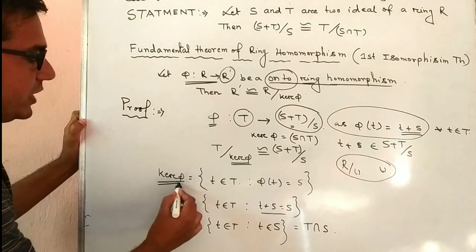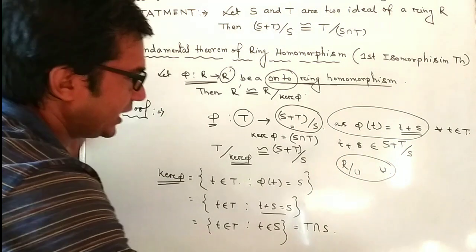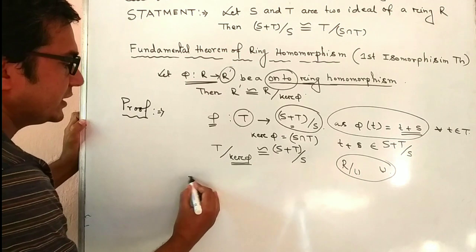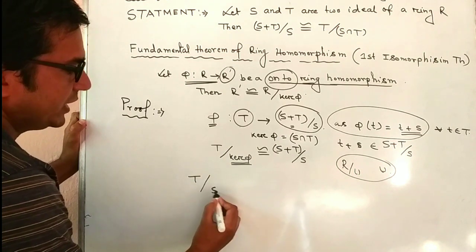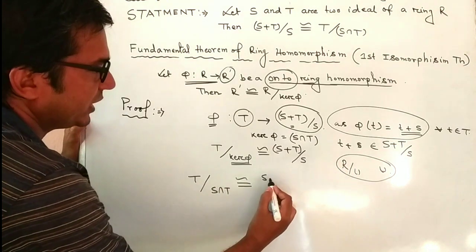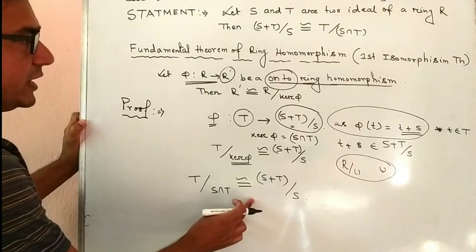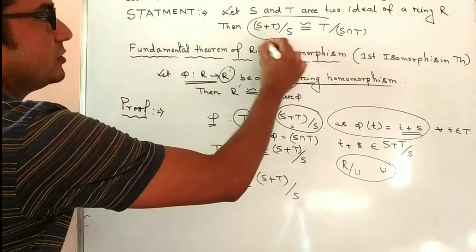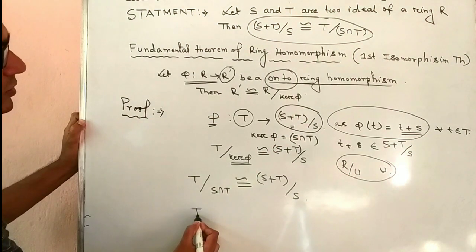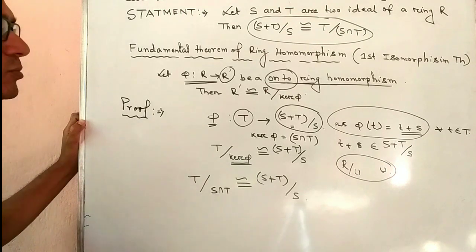So kernel phi equals T intersection S. That is, we can write this result as T by S intersection T is isomorphic to S plus T by S. And this is the proof.